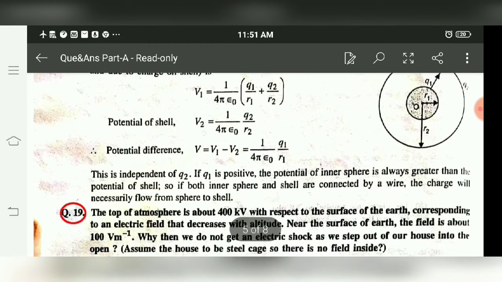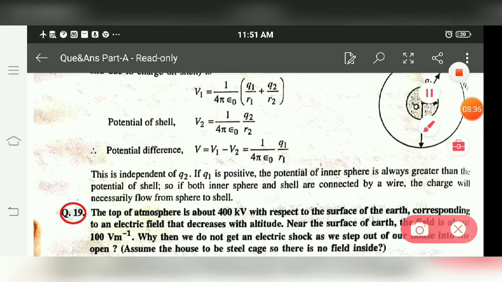Next, if they are connected through a wire, then if q1 is positive, whatever q2 is, charge always flows from high to low potential. This means charge always flows from the sphere to the shell.